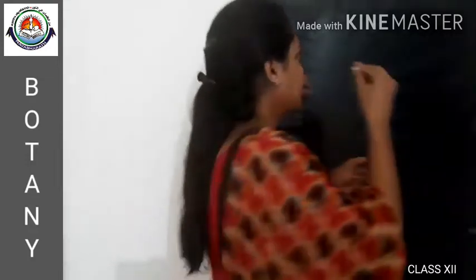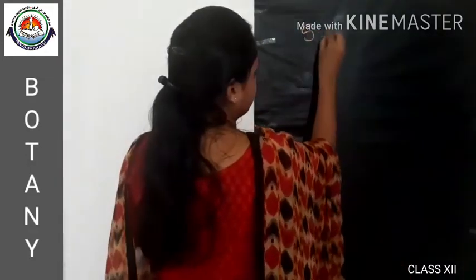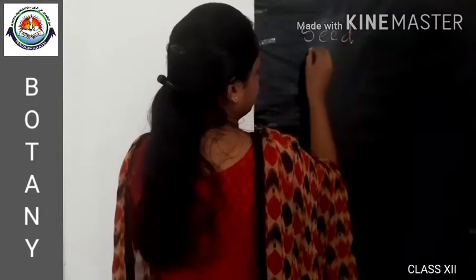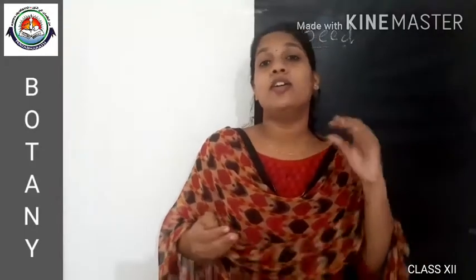Okay. So seed is formed as a result of reproduction, or seed is the final product of reproduction, and it is formed inside the fruit.